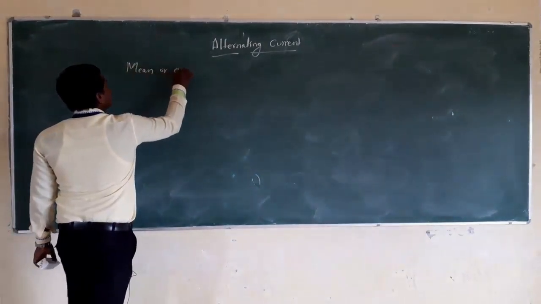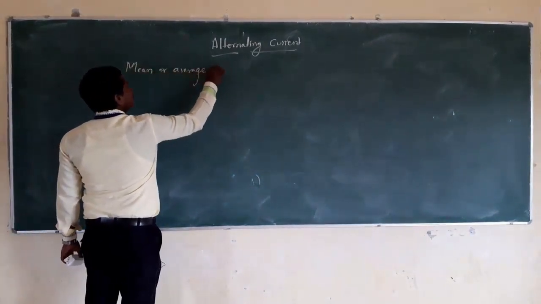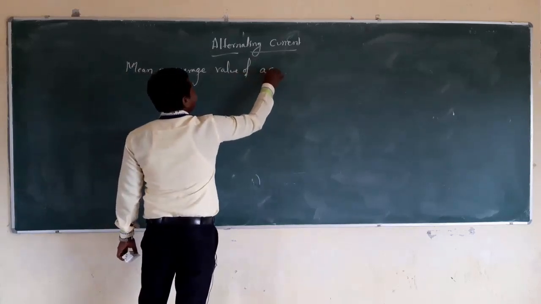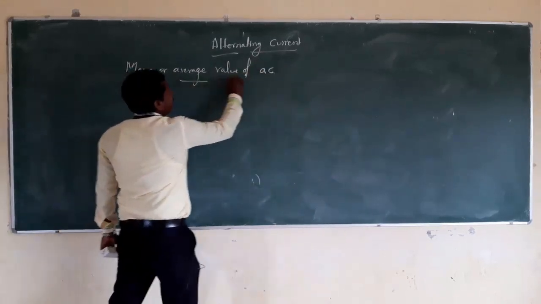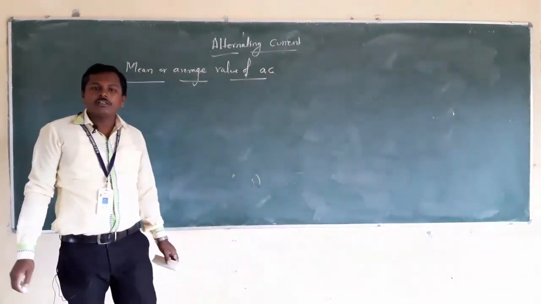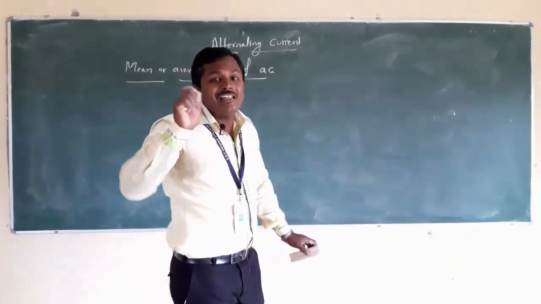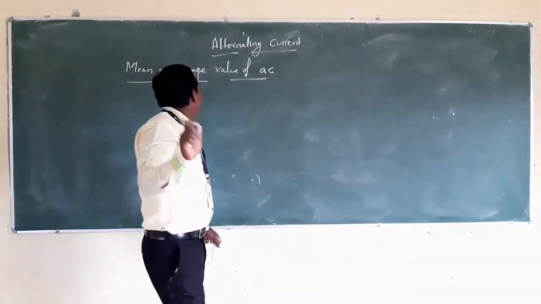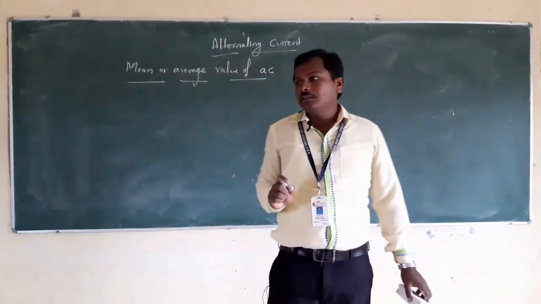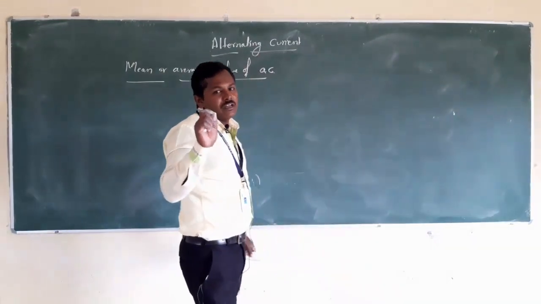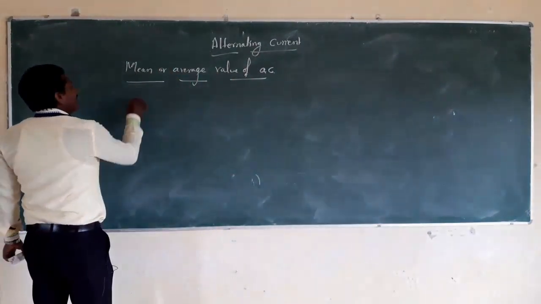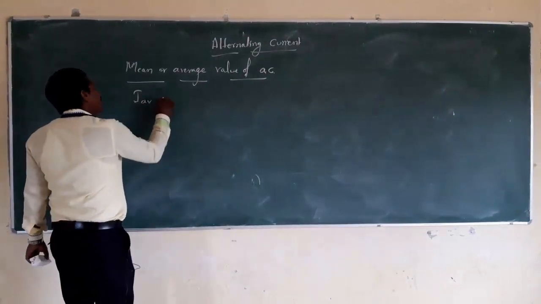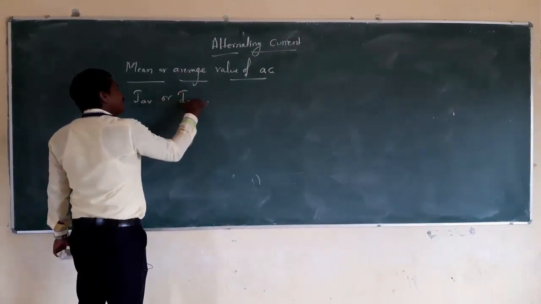The next concept is the mean or average value of alternating current. The arithmetic mean of all instantaneous values of a current is called the mean value of alternating current or average value of alternating current, which can be represented by I average, or we can mention I mean.